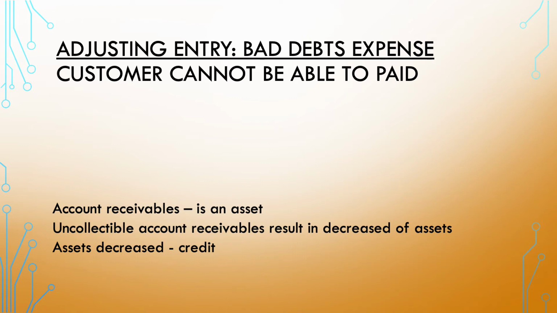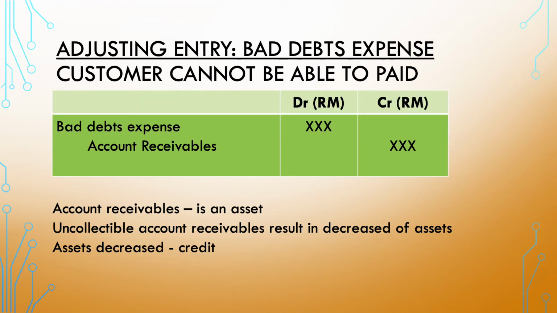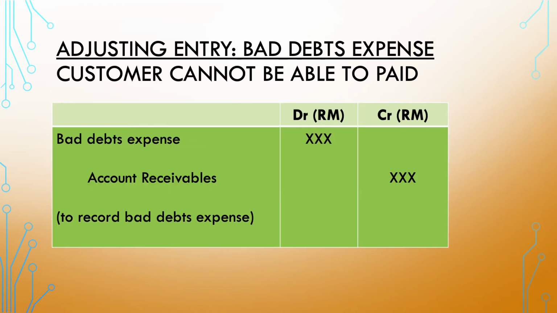Uncollectible account receivable result in decrease of an asset. Asset decrease, we have to credit. We credit account receivables. The description will be to record bad debts expense.